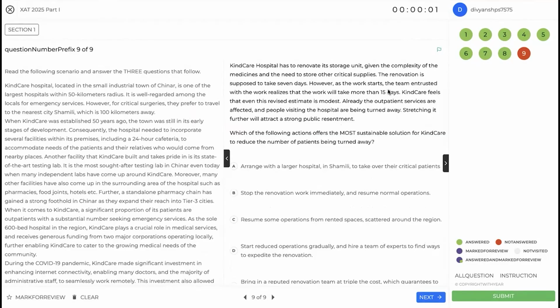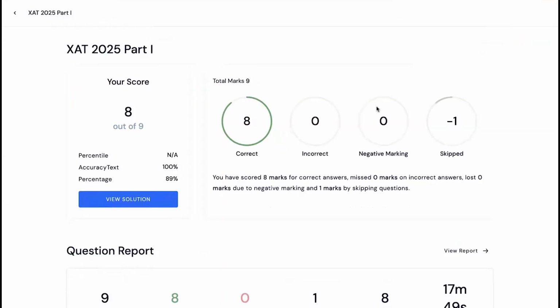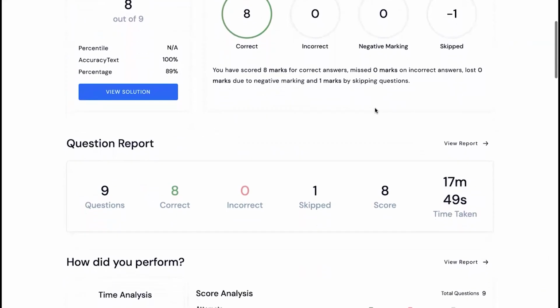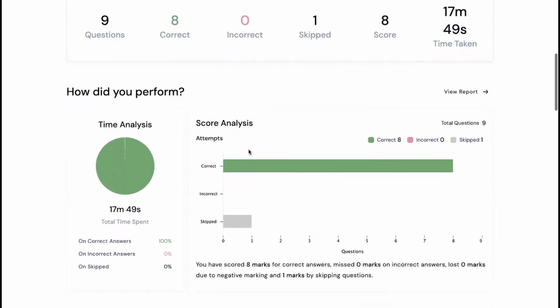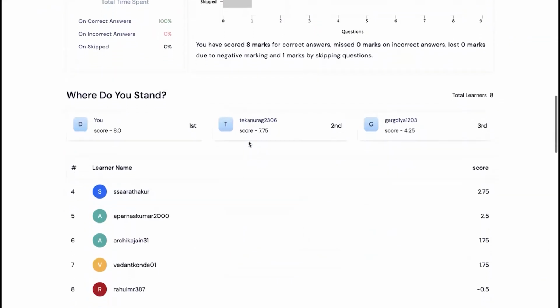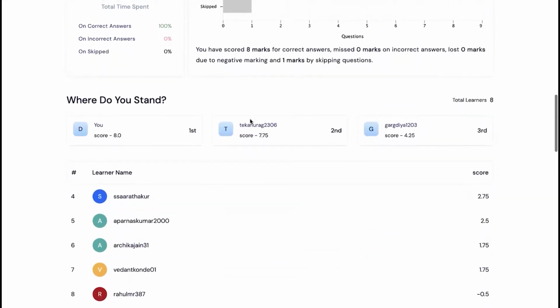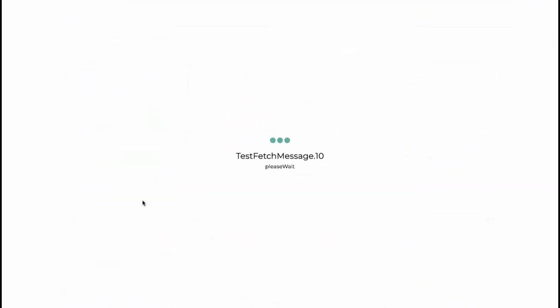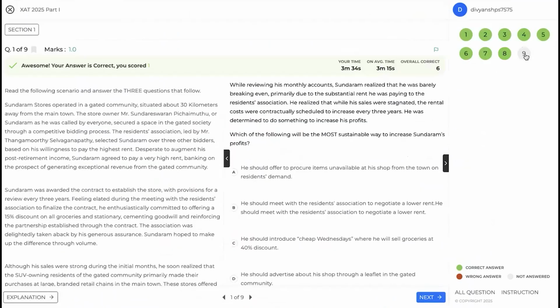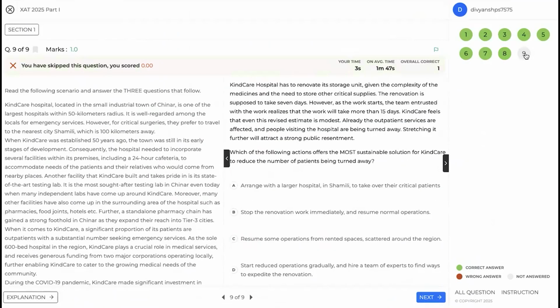So we have run out of time. We are left with one more. All right, so all eight were correct. We were left with one question. So let's go back to the question that we have missed, which would be the ninth one. We could not see it at all.